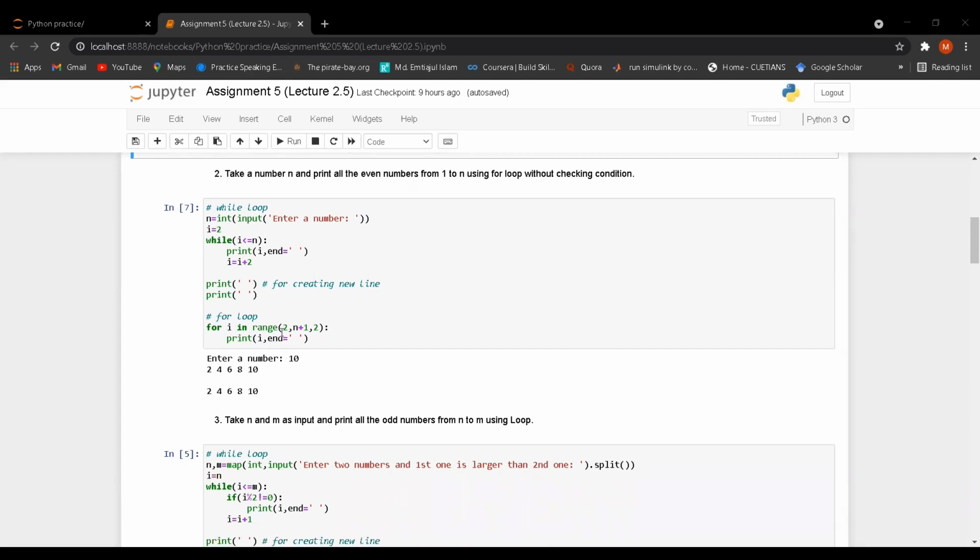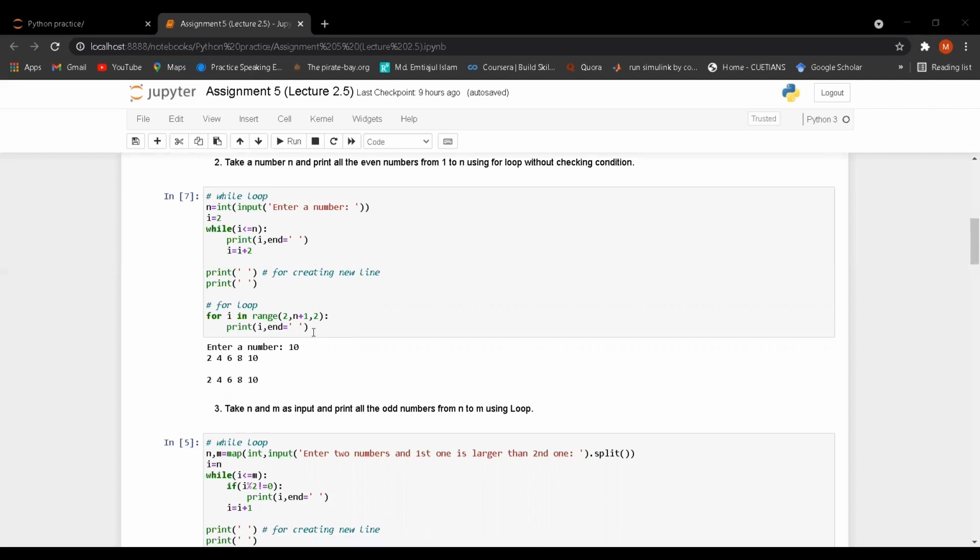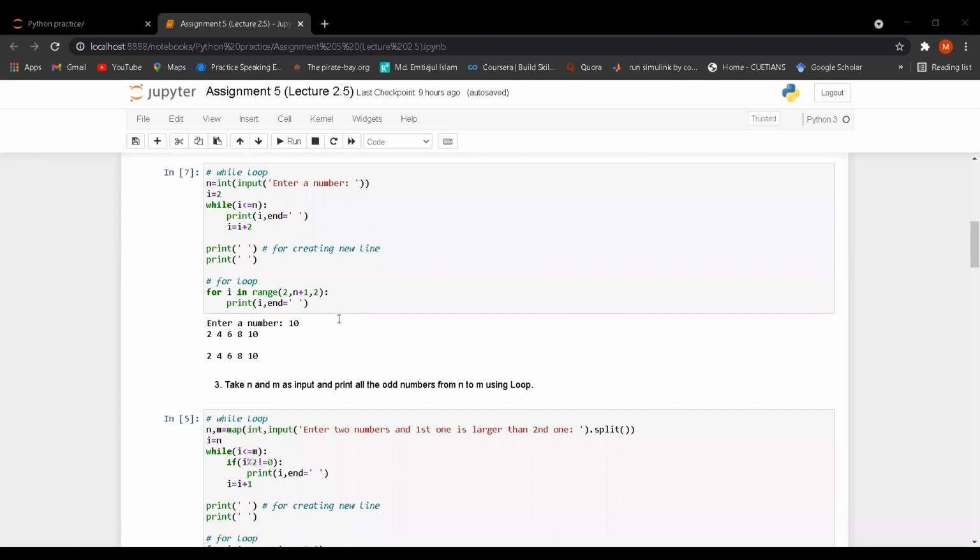I have taken the range function. The first argument is 2, that means the initialization, as I taken in the while function, and the second argument is condition n plus 1. In case of for loop, I have to take n plus 1 condition, and after that I have taken the increment as 2. Why 2? It is even number, so the increment should be 2.